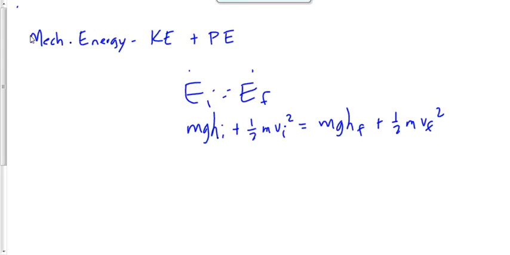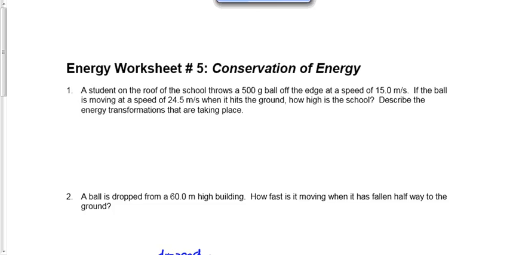We had two questions for homework last night, on worksheet number 5, your conservation of energy worksheet. I'd like to take a look at both of those questions, and then we'll set you free to work on a couple more questions, and then we'll see where we're at after that. Question number 1 on that worksheet says a student on the roof of the school throws a 500-gram ball off the edge of the school at a speed of 15 meters per second. If the ball is moving at a speed of 24 meters per second when it hits the ground, how high is the school? And we're asked to describe the energy transformations that are taking place here.